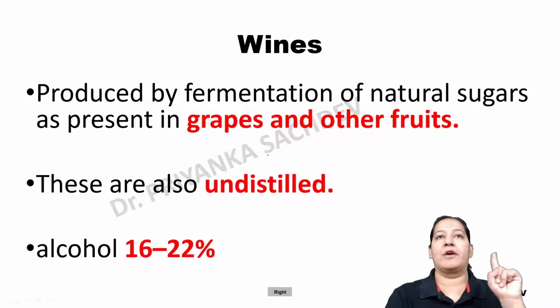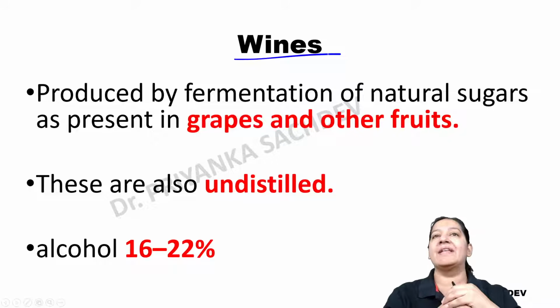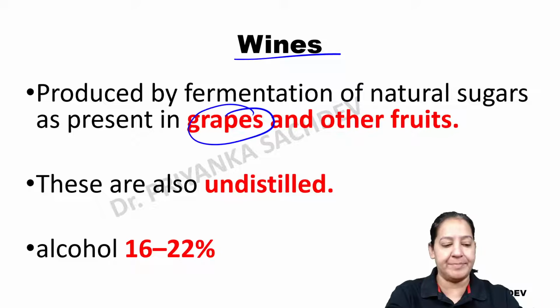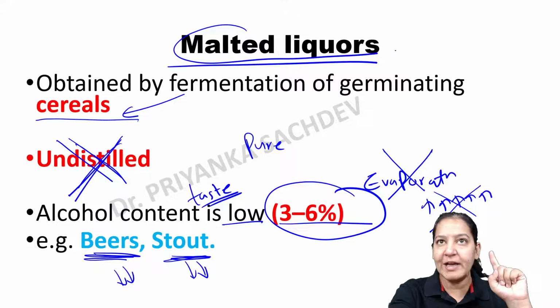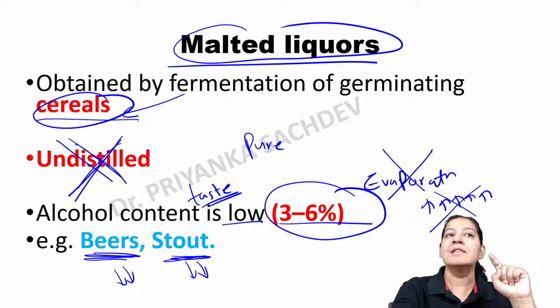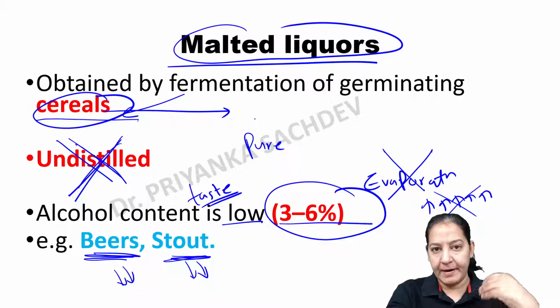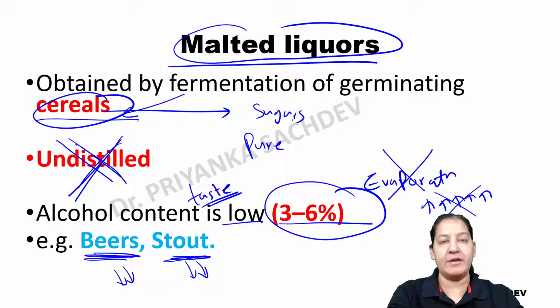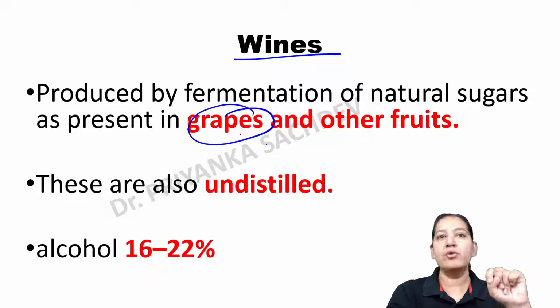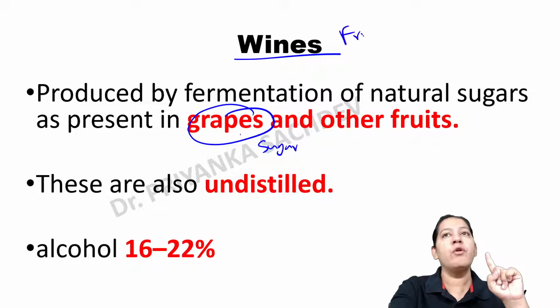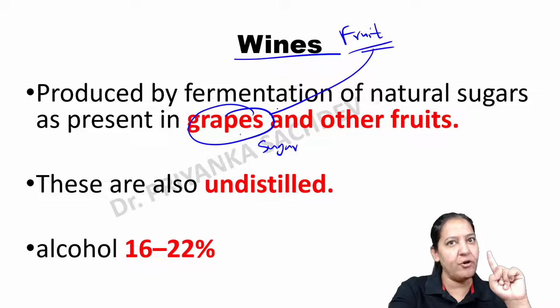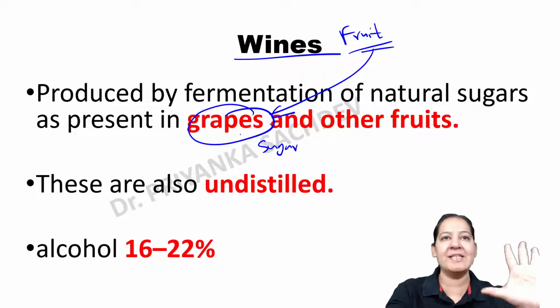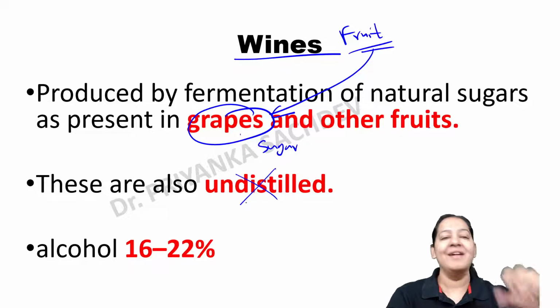So that is the malted liquids. After that, the second thing is the wines. Wines are prepared from grapes. Malted liquids are prepared from cereals. Cereals contain various types of sugars, and from those sugars we are preparing it, right? Grapes or other fruits also contain sugars, and we are preparing wine from the fruit, basically from grapes, and it is also undistilled.